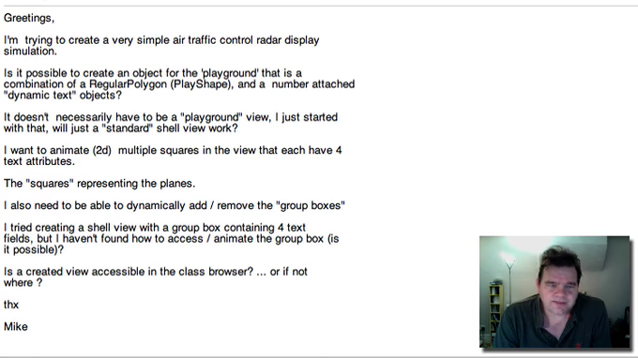I want to animate 2D multiple squares in the view that each have 4 text attributes, the squares representing the planes. I also need to be able to dynamically add/remove the group boxes. I tried creating a shell view with a group box containing 4 text fields, but I haven't found out how to access/animate the group box. Is it possible? Is the created view accessible in the class browser, or if not, where?"